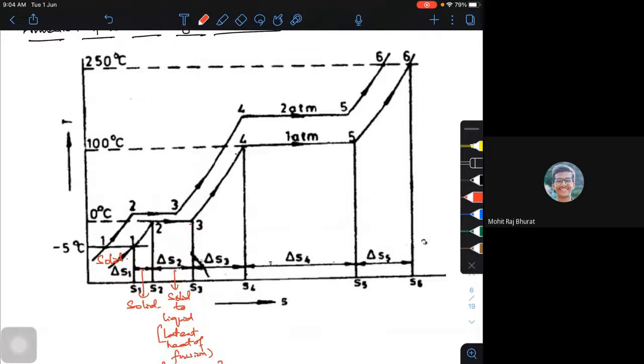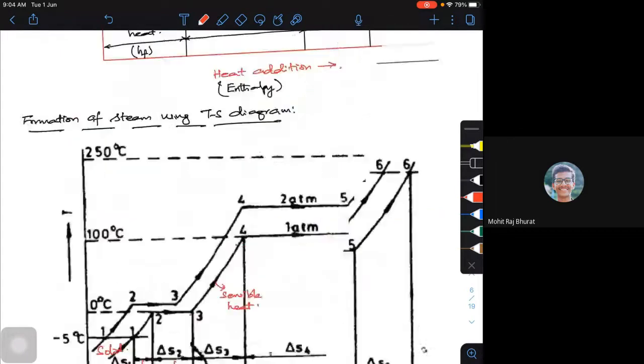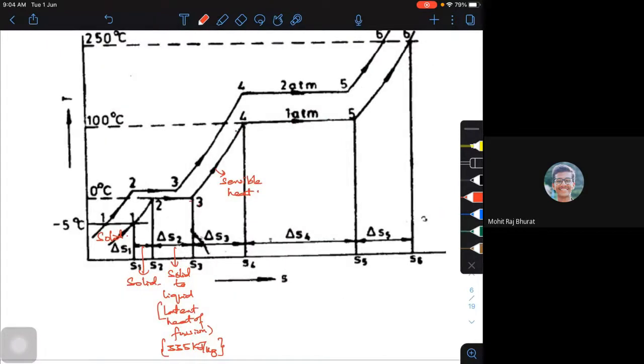From point 3 where I do have a liquid, this is your sensible heat of water, what we showed here: sensible heat, water heating. This is the water heating, this is the sensible heat. This is your latent heat of vaporization, and this is your heat of superheat, where your superheat exists.